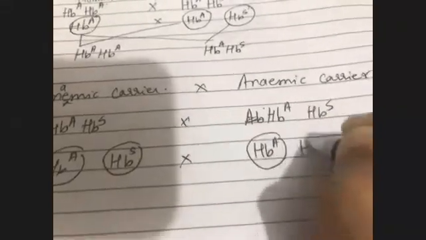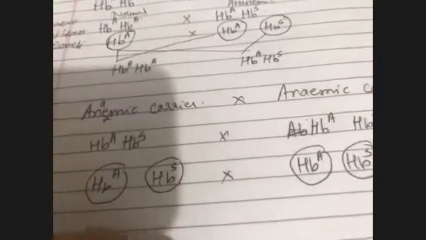HBA, HBS. Correct? Now the F2 generation. This will be one category. HBA, HBA. That is normal. Male, female, I'm least concerned. Normal child. This is the second category. Correct or no?